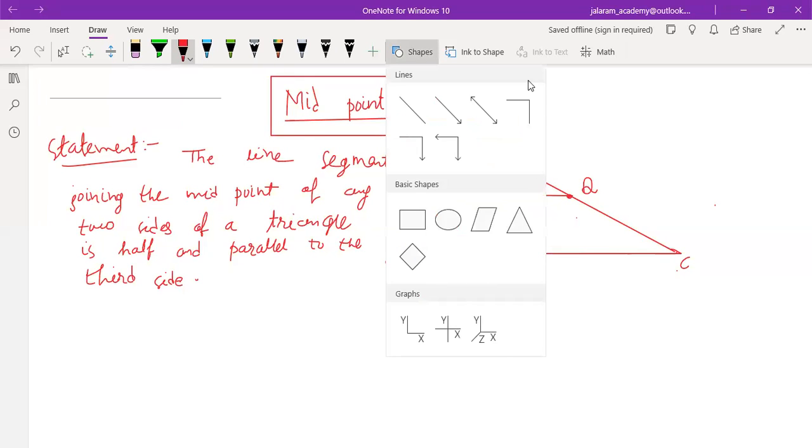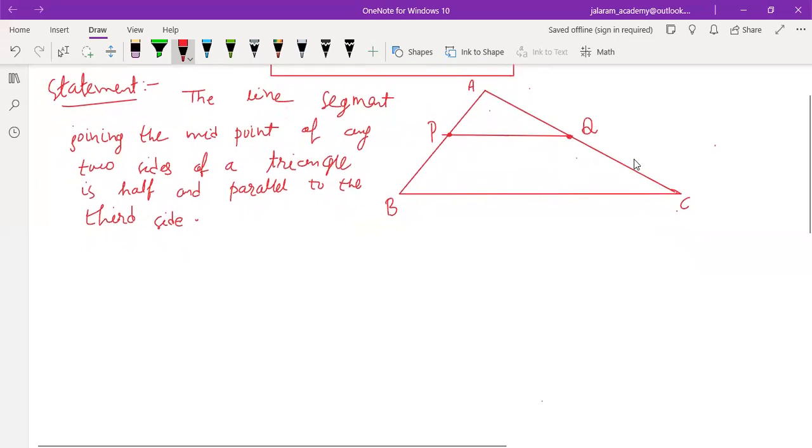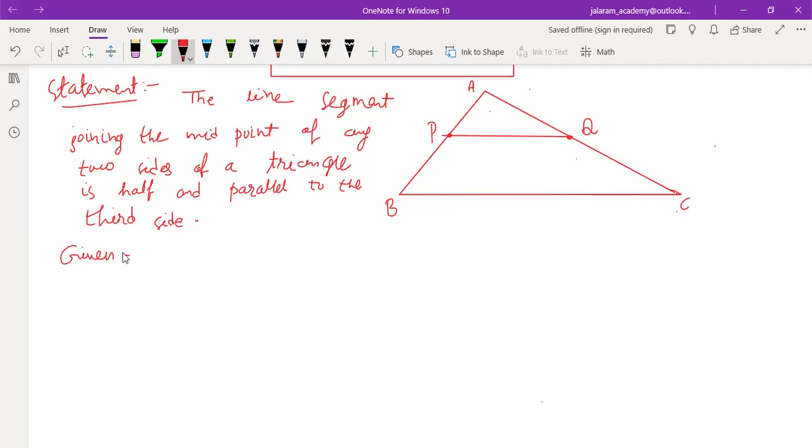So to prove it, first of all, always write the heading Given. What is given? Can you tell? AP is equal to BP and AQ is equal to CQ.